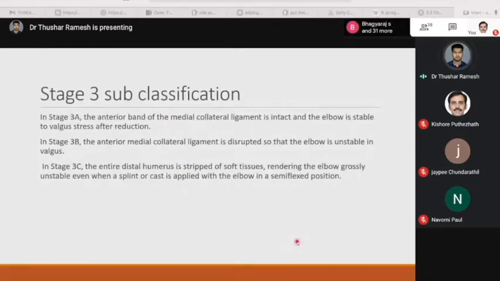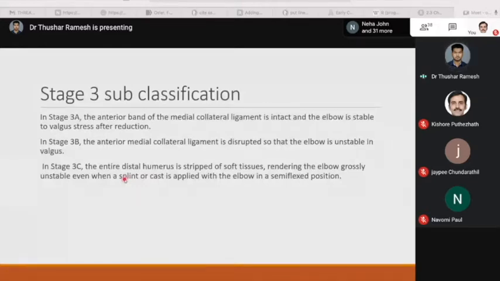Stage 3 is again subclassified, that is in complete dislocation. In stage 3A, the anterior band of the medial collateral ligament is intact and the elbow is stable to valgus stress after reduction. In stage 3B, the anterior medial collateral ligament is disrupted so that the elbow is unstable in valgus. In stage 3C, the entire distal humerus is stripped of soft tissues, rendering the elbow grossly unstable, even when a splint or cast is applied with the elbow in a semi-flexed position.